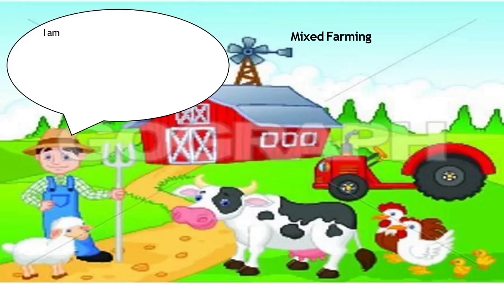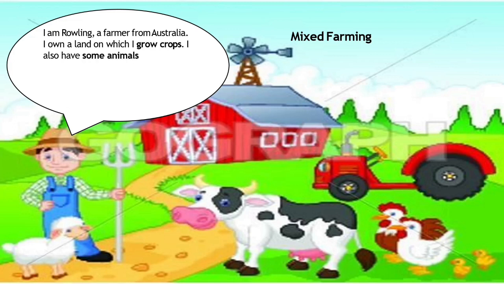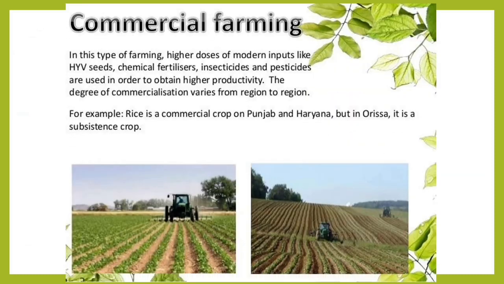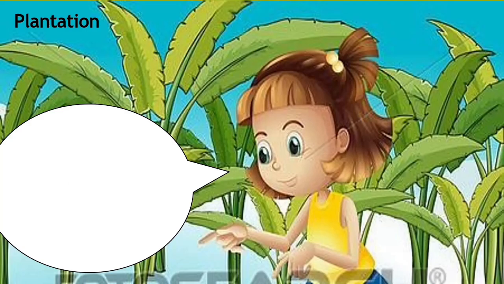Now what is mixed farming? Here is another example. It is the story of Rolling. He is a farmer in Australia, and he owns land on which he grows crops, and he has some animals also, poultry also. So you can see that he is performing different types of activities. He has land, he has livestock, herding of animals. After that he is selling different things in the market like milk and eggs. Okay, so that type of farming is known as what? Mixed farming.